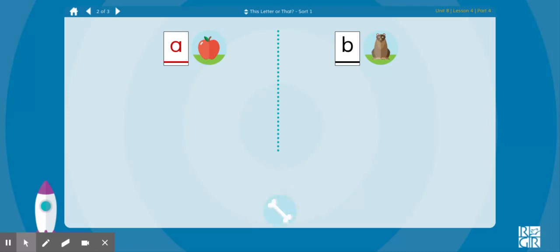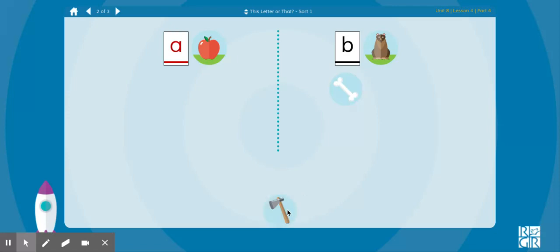What is the first sound in bone? Right. So let's move it under the bear, the letter B. We can use the picture at the top to help us figure out the matching letter. Bone, bear.